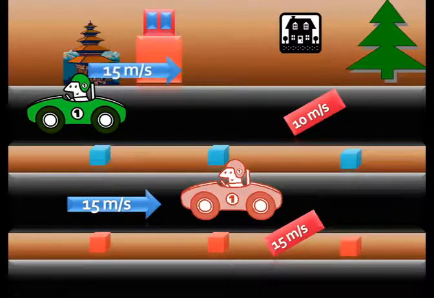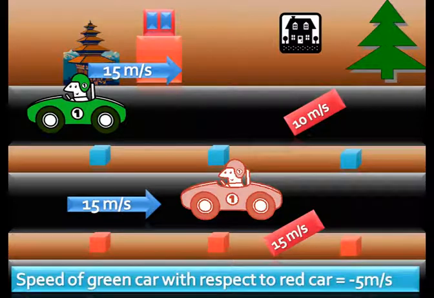Similar sort of speed has to be applied to this car as well. Now it is moving at 10 meters per second in the forward direction, and now we have applied 15 meters per second speed in the opposite direction. So the resultant would be 5 meters per second. So speed of the green car with respect to the red car would be 10 minus 15 equal to minus 5 meters per second. So now minus 5 meters per second represents that this is moving at a speed of minus 5 meters per second in this direction.